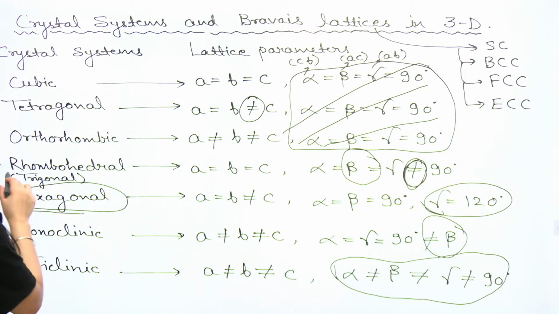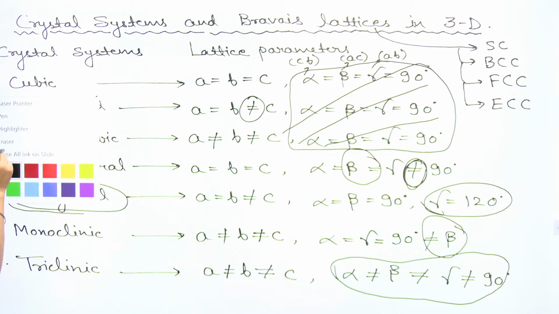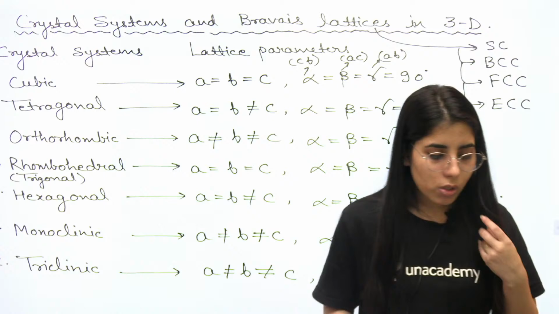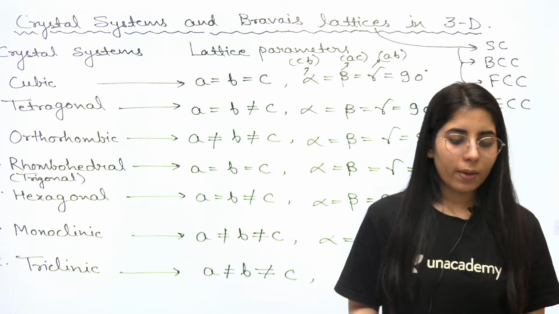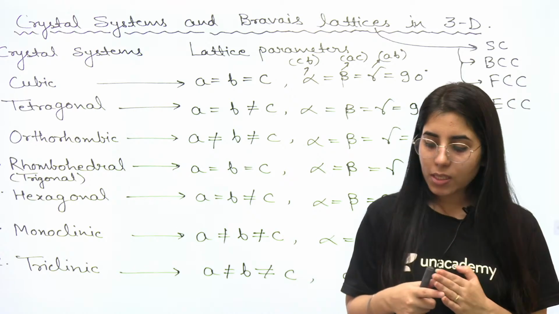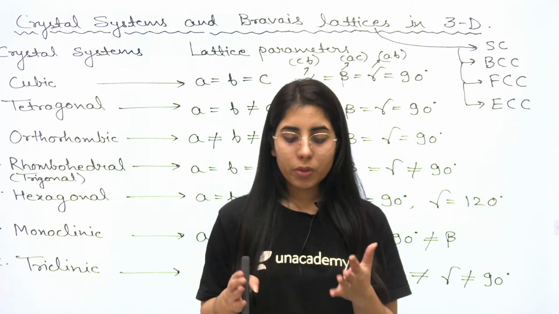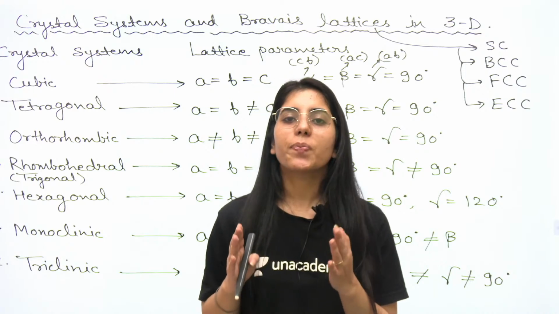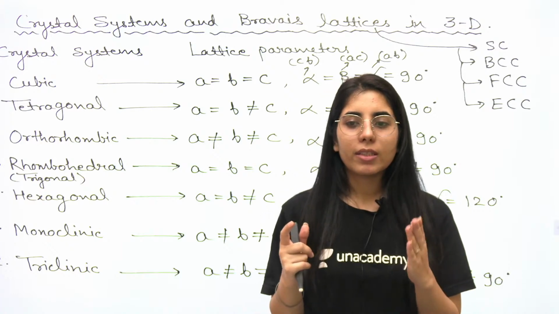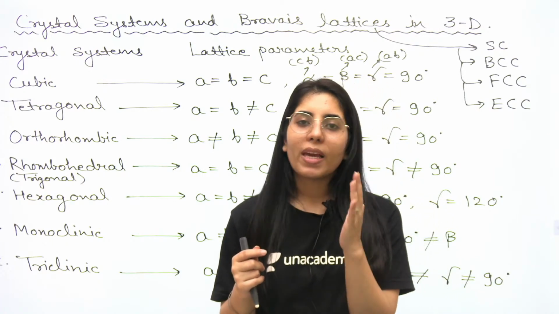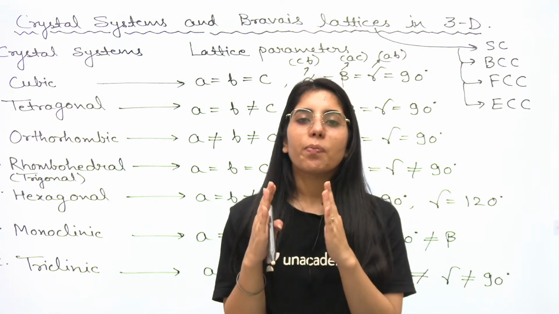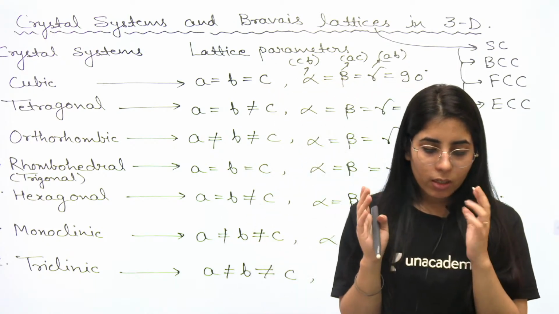Let me know, is this clear now to everyone, how we have considered all these cases and the conditions? If that is clear, that's good. And you can expect a question from this part directly. They can ask you about any of these conditions, or they can ask you about the interplanar spacing. Interplanar spacing is basically the distance between 2 consecutive parallel planes within a crystal. We have considered that a crystal is made up of planes. Clear? And in those planes, the distance between any 2 consecutive parallel planes is known as interplanar spacing.